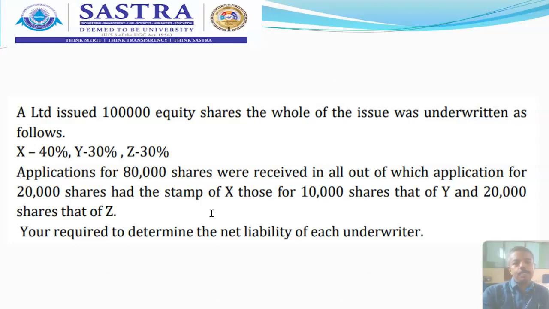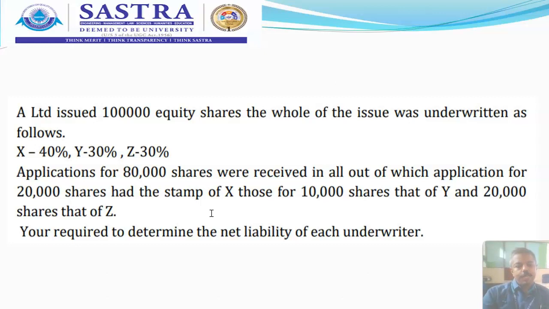That means there are three underwriters, namely X, Y, and Z. X takes the liability of 40%, Y takes 30%, and Z takes 30%. That means 40% X, 30% Y, and the remaining 30% is Z. Altogether, the entire 100% comes, which means it is a complete underwriting.